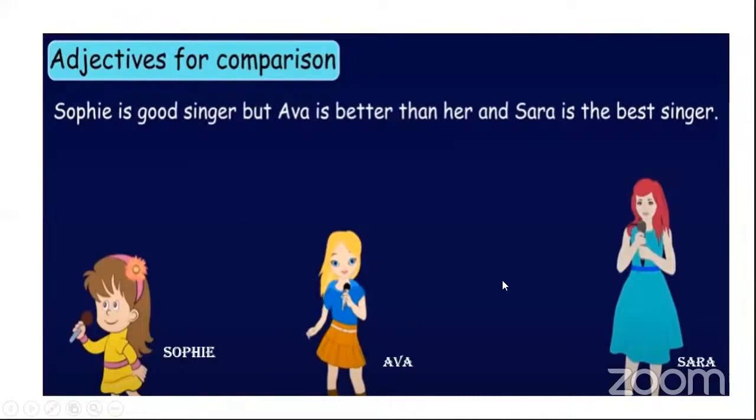Now you know one more girl came here. Her name is Sarah. And she sings the best of Eva and Sophie. So if Sarah sings the best, I'm comparing her singing with Eva and Sophie's singing. So which degree is this one? Superlative. Yes, very good. So Sarah is singing the best. Here I have used the best, which is a superlative degree. So Sarah sings the best.